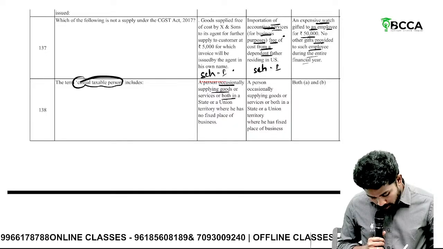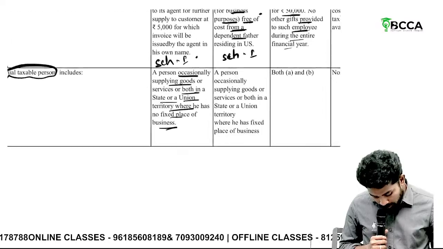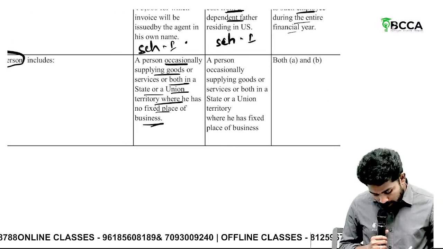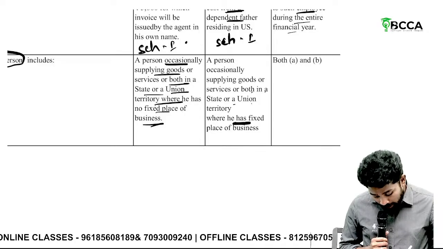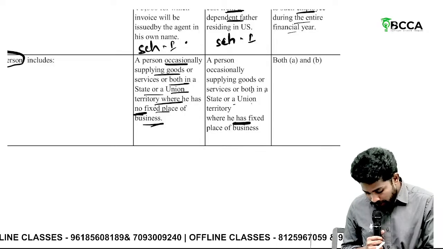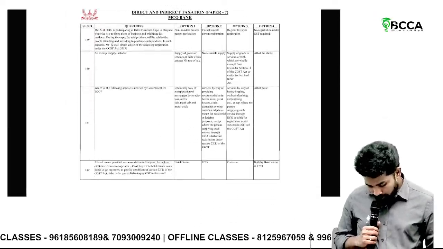A person occasionally supplies goods, service or both in a state or union territory where he has no fixed place of business. So which is the right answer? Option A.